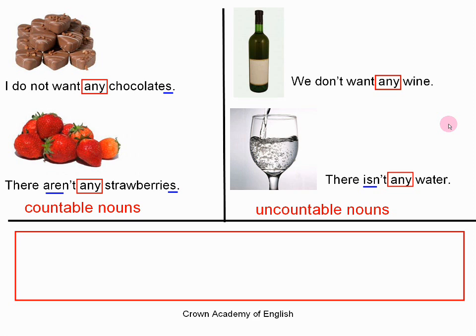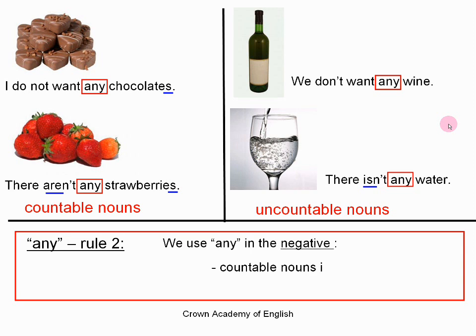So, rule number 2, for the word any, we use any in the negative. And the countable noun is in the plural. And also we use any for uncountable nouns in the negative. Okay, so that is the second situation where we use the word any. Okay, so that was quite easy, I hope.